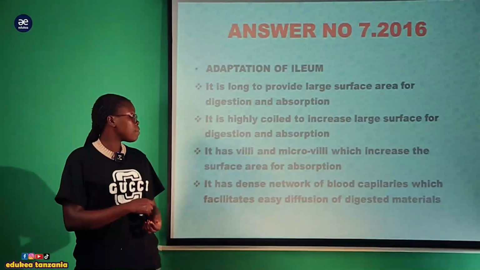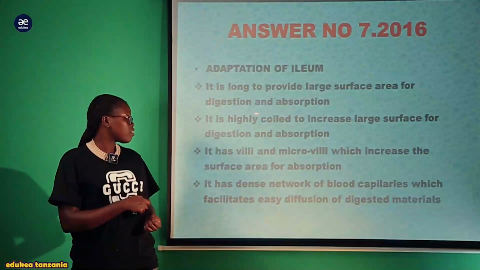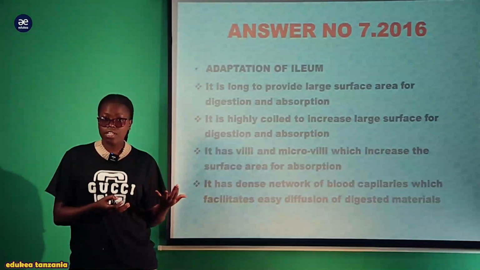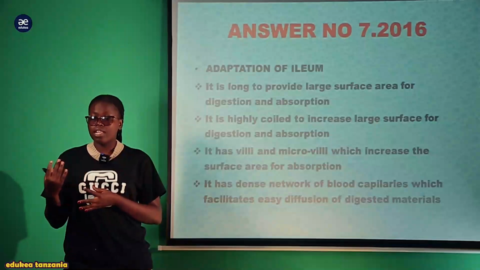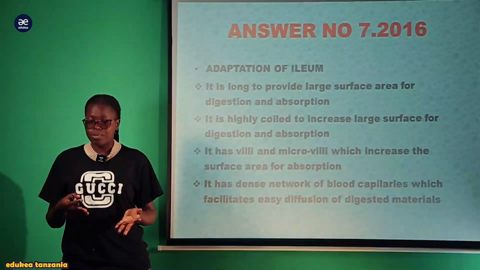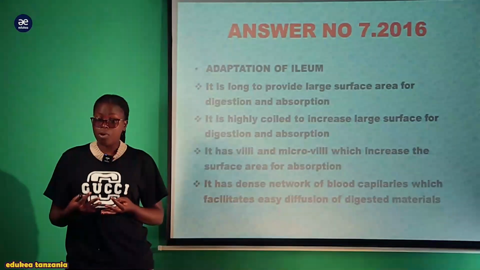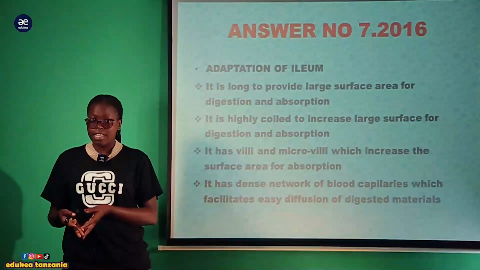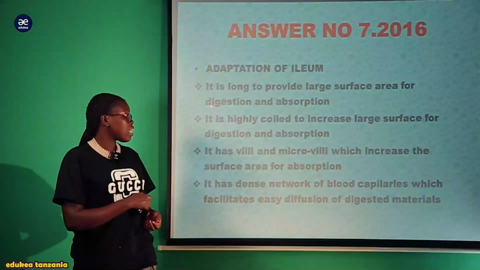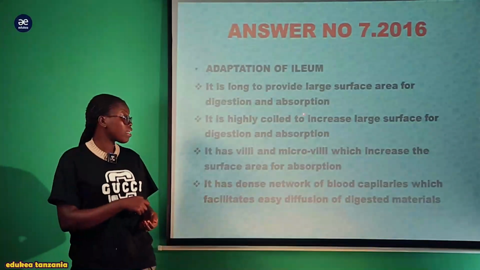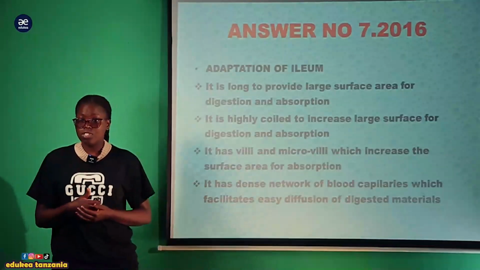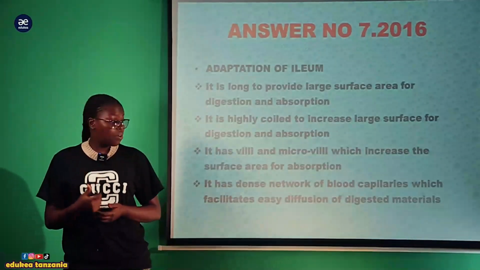First of all, the ileum is long to provide a large surface area for digestion and absorption. It is very long. The length of the ileum provides a large surface area for complete digestion of the nutrients and absorption, to ensure that food is digested to the level required and absorbed into the body. Also, it is highly coiled. Why? To increase the surface area for digestion and absorption. So this is also one adaptive characteristic of the ileum.